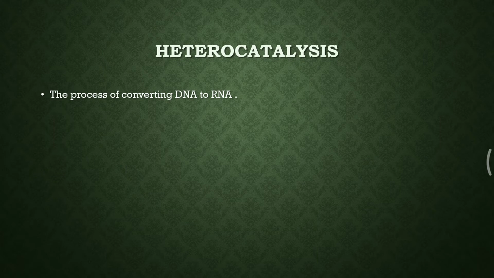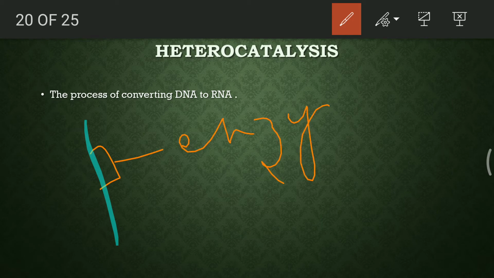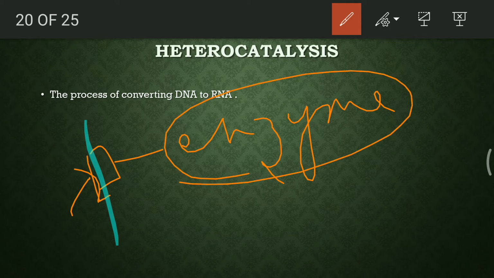So whenever our body lacks a particular protein or enzyme, suppose in the DNA, one of the portions is capable of forming an enzyme, and that enzyme is lacking in my body. So my body will trigger this portion of DNA, and that segment of the gene will be activated, and it will form the particular enzyme which is required, and my body will get the enzyme. And for this process, heterocatalysis occurs. That is the conversion of DNA to mRNA and further mRNA to protein and formation of enzyme.